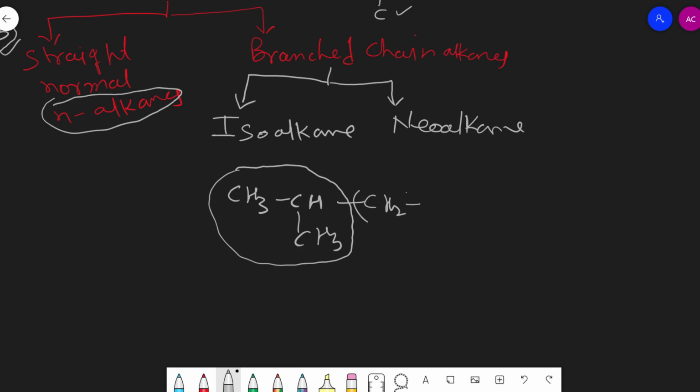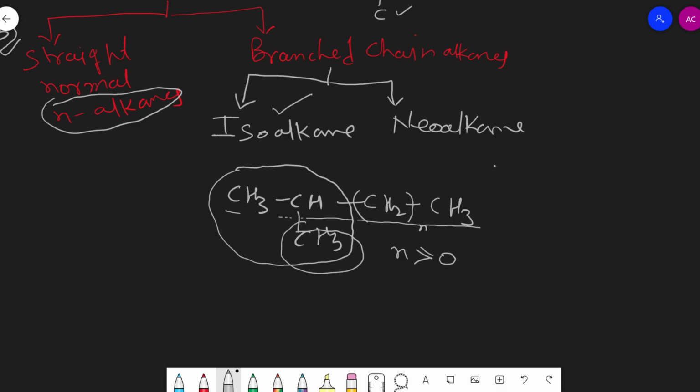So here we can write n times, and the terminal carbon is always CH3. This is the continuous chain of carbon atoms, and this one is the branching. If the alkane has methyl group branching on the second carbon, such alkanes are termed isoalkanes. They are represented by this formula, and here n must be equal to or greater than 0.